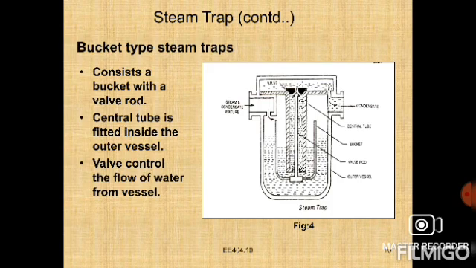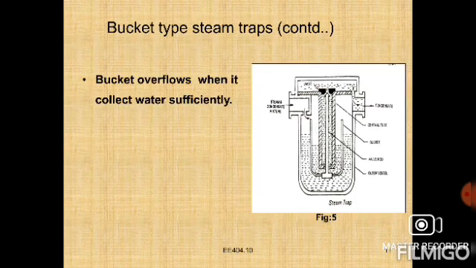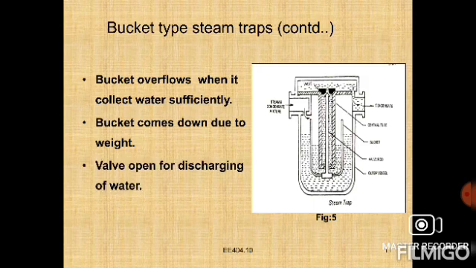You can observe in the figure each and everything, consisting of a bucket with a valve rod. The central tube is fitted inside the outer vessel. The valve controls the flow of water from the vessel. Then the bucket overflows when it has collected water sufficiently. The bucket comes down due to the weight. The valve opens for discharge, and finally closes after the bucket is empty. Finally, we need to clean the dirt particles. So these drain away the condensed steam in the steam pipes.